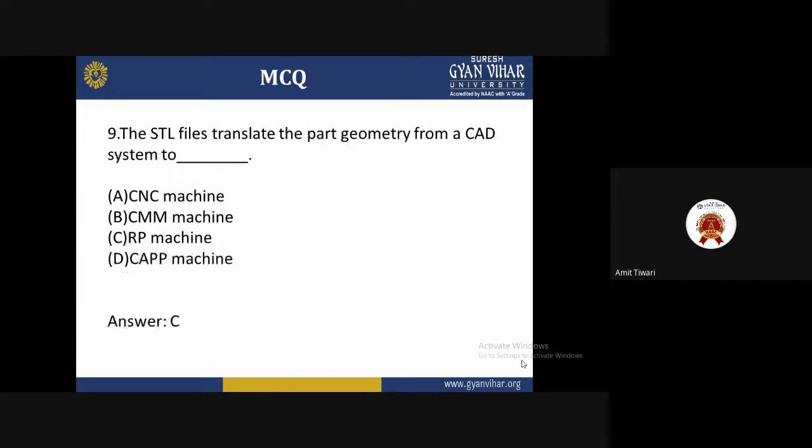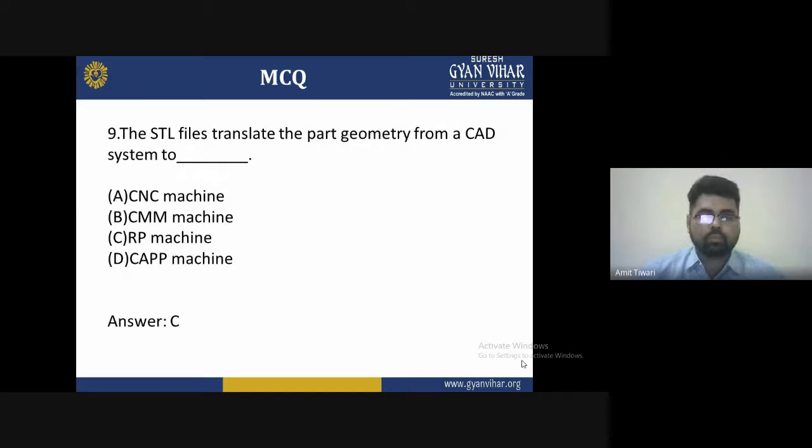Ninth question: the STL file translates the part geometry from a CAD system to which of the following: CNC machine, CMM machine, RP machine, or CAPP machine? So what is the answer? That is C, the rapid prototyping machine, is the answer for us.